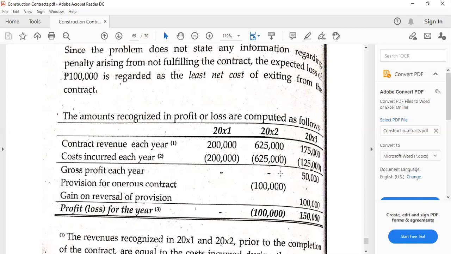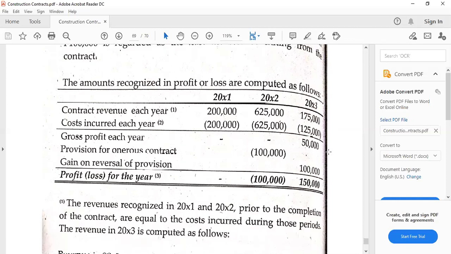For 20x3, because this is really the end of the contract, that's the time we have to recognize the gross profit. This is a unique characteristic of the zero profit method. And because the contract is profitable, there is a gain on reversal of the previous provision, which is equal in amount. Overall, guys, if you notice, this is zero, this is negative 100,000. If we add this with 150,000, then 50,000 is the profit for the year. So whether we use the percentage of completion method or the zero profit method, the results would be the same.